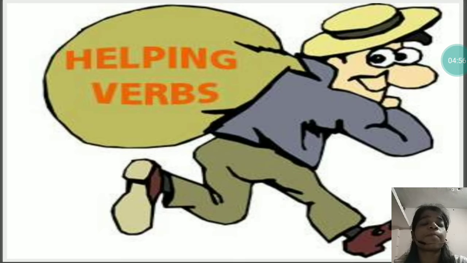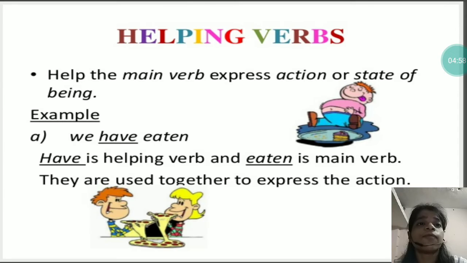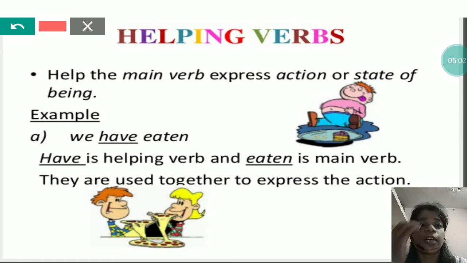Next kind of verb, helping verbs. What is the work of a helping verb? Helping verbs help the main verb express action or state of being. Means it does the work of helping the main verb. Like, we have eaten.